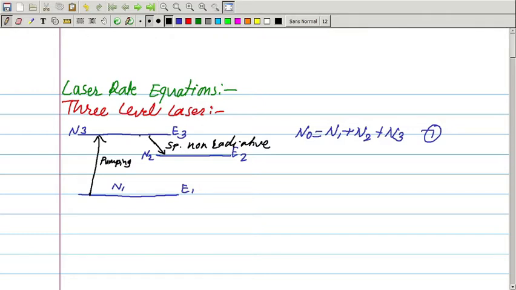Some of the atoms may fall back to the level E2 through a spontaneous process. So, this is the spontaneous emission process.